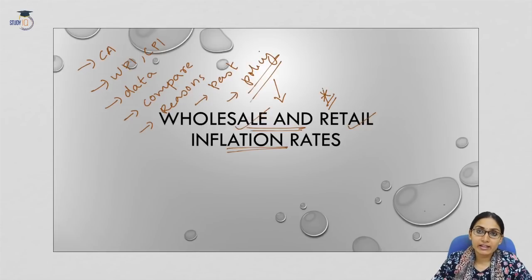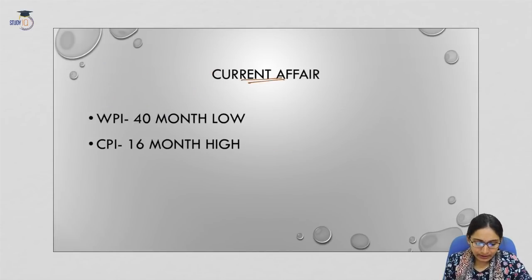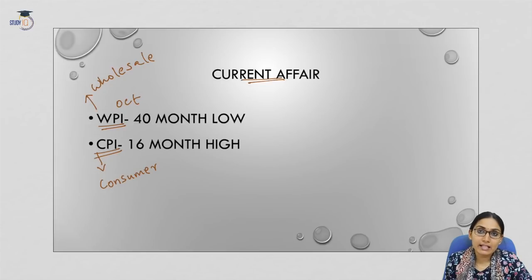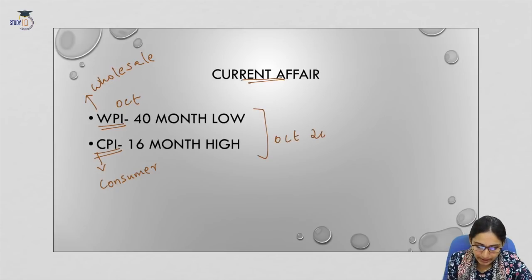Let us first begin with the current affair. So let us come to the current affair. In the current affair, we will see that the WPI and the CPI for October is available. So WPI is wholesale price index and CPI is consumer price index. So the data for WPI and CPI for the month of October 2019 is available, and there is a controversy here. Now what is the controversy?